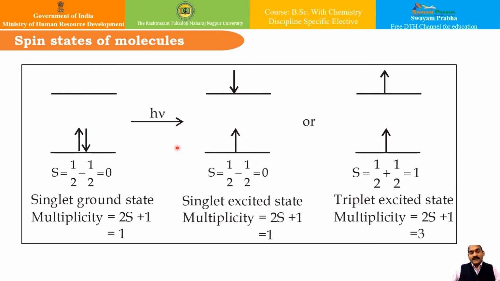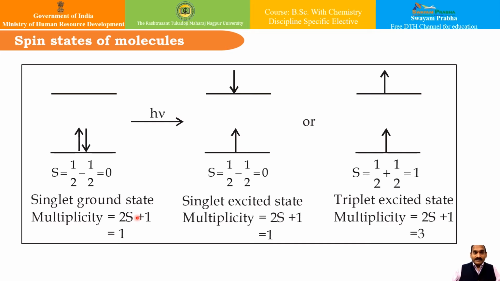Now, let us understand another important aspect in electron spectroscopy, that is the spin multiplicity and spin states. This is very important in understanding electron spectroscopy. In spin multiplicity, the multiplicity is given by M is equal to 2S plus 1, wherein S is the total spin quantum number. If the multiplicity is 1, it is called the singlet state, and if the multiplicity is 2, it is called the doublet state, and so on. This analogy continues.